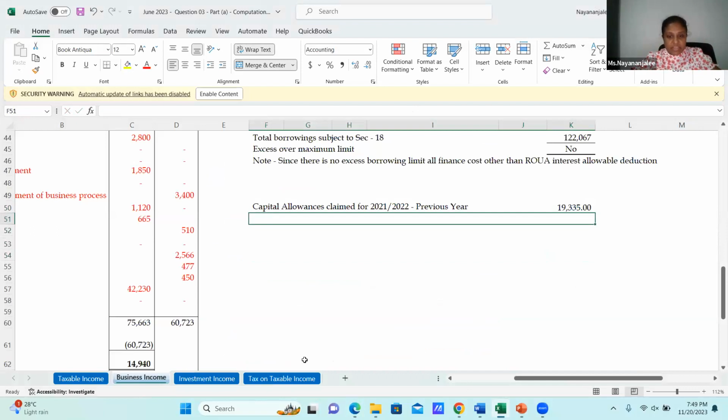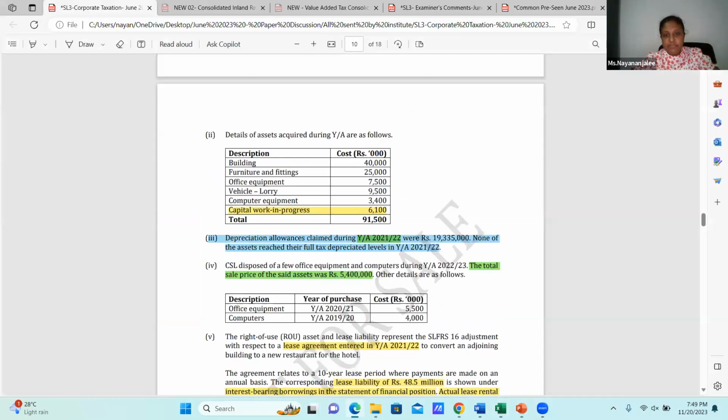Now, in the question, read the wording carefully. None of the assets reached their fully tax depreciated level in the year of assessment 21-22. This is for 21-22. Okay. Then we are in 22-23. What has happened? We have disposed 2 assets. Now, capital allowances relevant for these 2 assets are also included in 21-22.